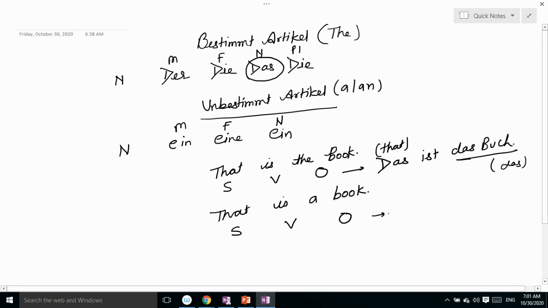Next example: this is a book. What will be right here? Das ist, and in the unbestimmt article, das changes into ein. You can see here in the unbestimmt article, for neutral we use ein. So we write das ist ein Buch.